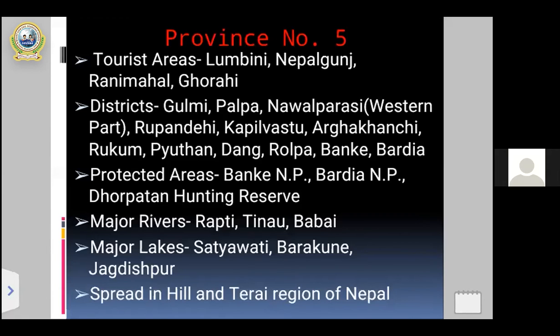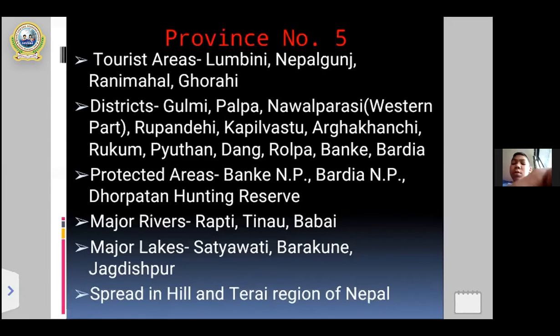Okay, and after that, my dear students, you can see the next point here: protected areas. Protected areas, as I told you in the previous class also, are for the protection of different endangered birds and animals, or to maintain the ecosystem, or to preserve the environment. So the Nepal government has established different national parks, wildlife reserves, and conservation areas. Why?